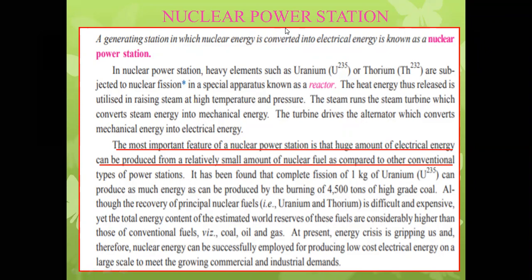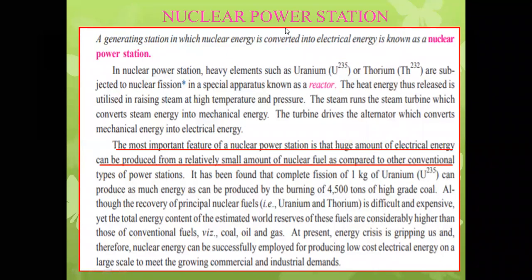Okay, so last class we saw the nuclear fission reaction. It is a chain reaction. The most important feature of a nuclear power station is that a huge amount of electrical energy can be produced from a relatively small amount of nuclear fuel.